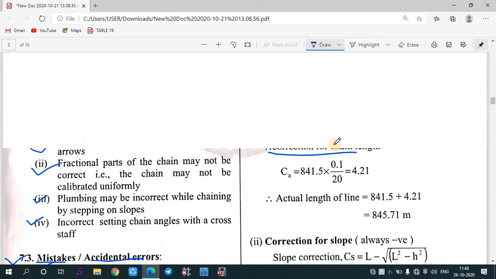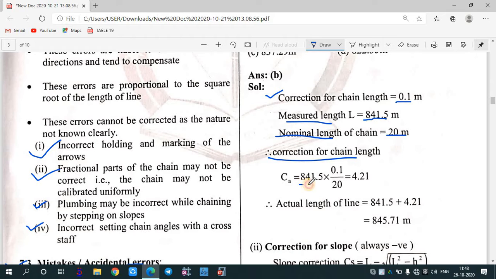Over here we have got the measured length. The measured length is 841.5. The correction of the chain length is 0.1, and it has been divided by the original length of the tape. So the correction for standardization is coming to be 4.21. The actual length of the line can be calculated by adding this. Since the error is positive, the correction is positive, so we need to add it.